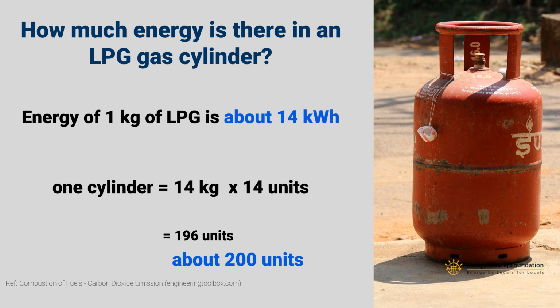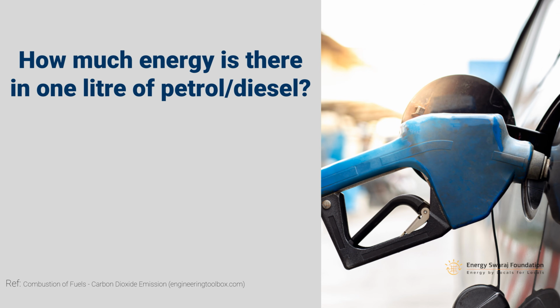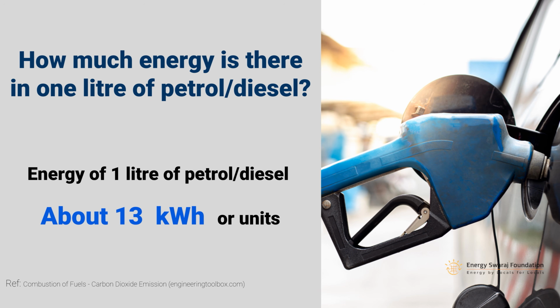Very nice. Other than LPG, what do we use? We use petrol and diesel. Again, there is a very simple number that you can remember, that each liter of petrol and diesel is about 13 kilowatt hour of energy. Actually, depending on the petrol and diesel, the number changes here and there. But we are not going to be engineers through this training.